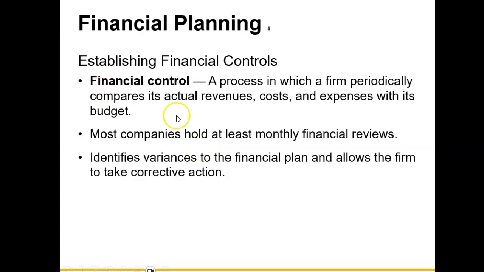Okay? Now, I mentioned this term financial controls. These are policies and procedures put in place to develop a process in which a firm periodically compares its actual revenues, costs, and expenses with its budget. So we expect to bring in for the next quarter $100,000, right?